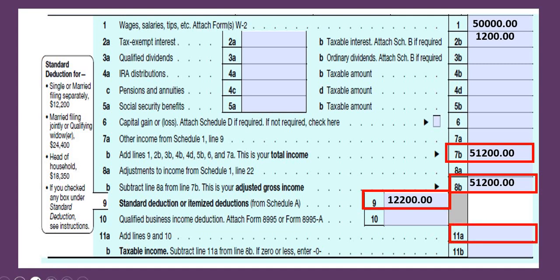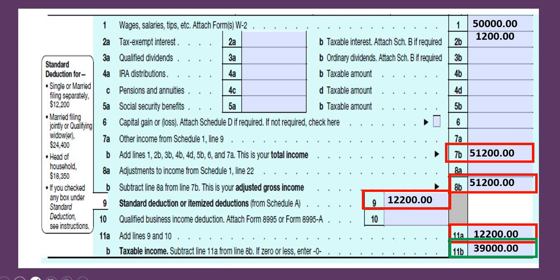So, what are we going to write on line 11a? Great, 12,200. And so now we're almost done with this section. The last thing we need to figure out is what goes on line 11b, which is our taxable income. This is an important number. So what value goes on to line 11b? Perfect, 39,000, because it just says subtract 11a from 8b. Well, here's 8b, here's 11a. We do that subtraction, we get $39,000.